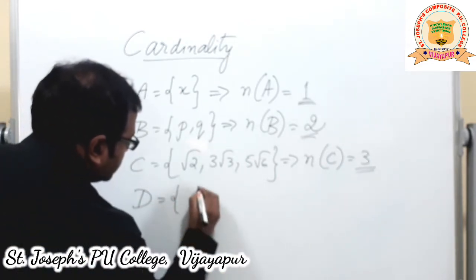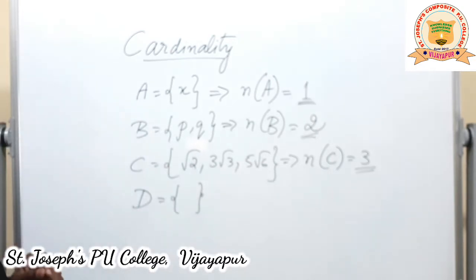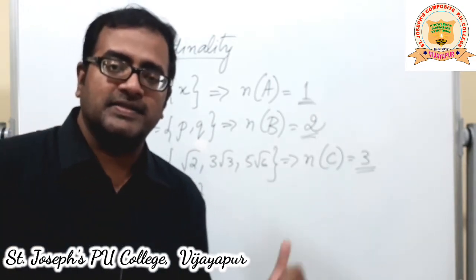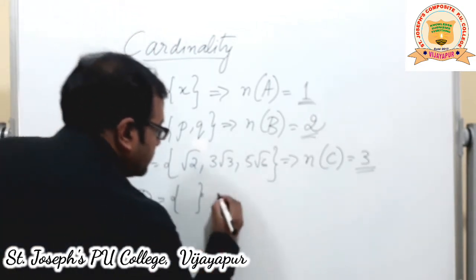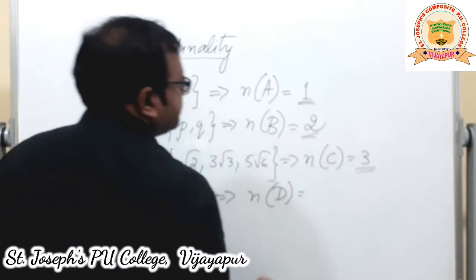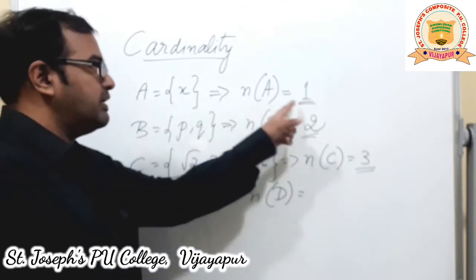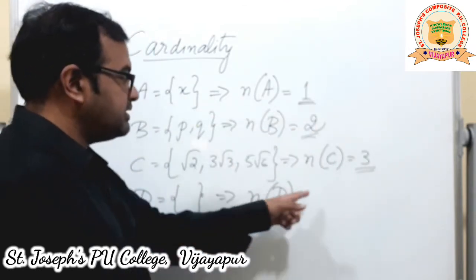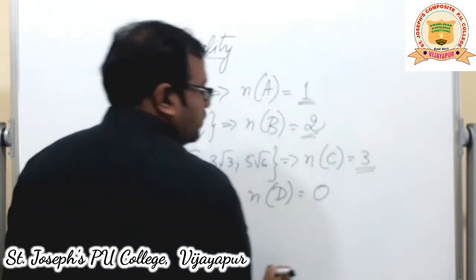D is equal to, I'm not writing anything inside. What type of set is that? This is a null set. So in that case, what is the number of elements in D? You guessed it right. See here, if it's 1, we write 1. Nothing means number of elements 0.